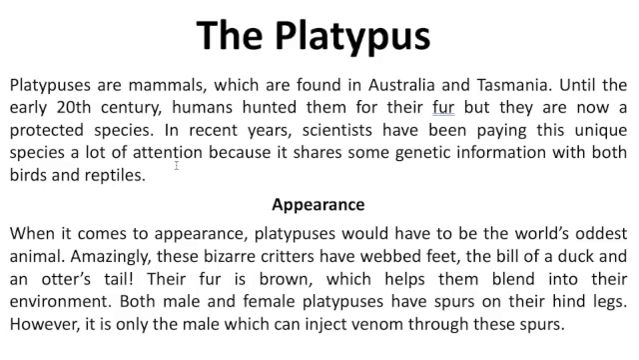Then we have our first named section, which is appearance. So appearance means what something looks like. And here we talk about what the platypus looks like. So for example, they're a very odd looking animal. They have webbed feet. They've got a bill of a duck and an otter's tail. They've got brown fur and they've got spurs on their legs. So it's all about what they look like.